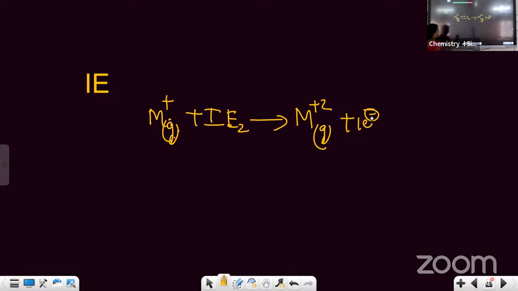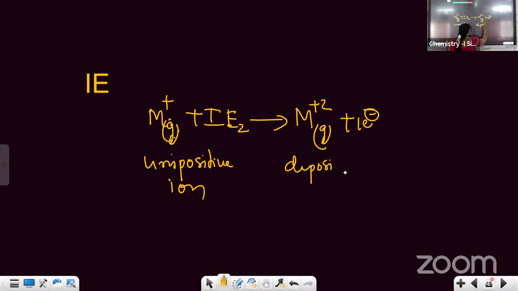Here the minimum energy required to remove the second electron from a unipositive ion to get a dipositive ion is called ionization energy 2.